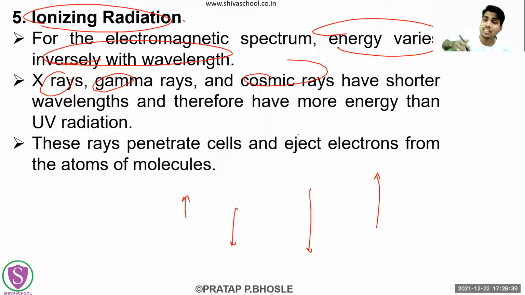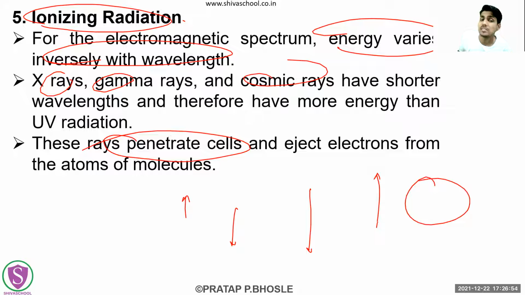So that's why their energy is very high, and that's why they can be very dangerous to us. These cells with their higher energy penetrate the cells. What will they do? Whenever they are irradiated on a particular sample with their high energy, they will just penetrate